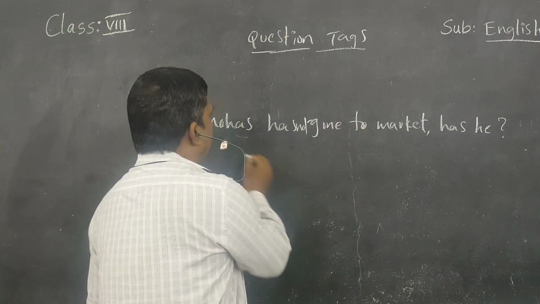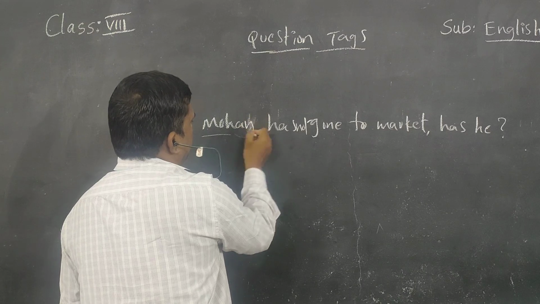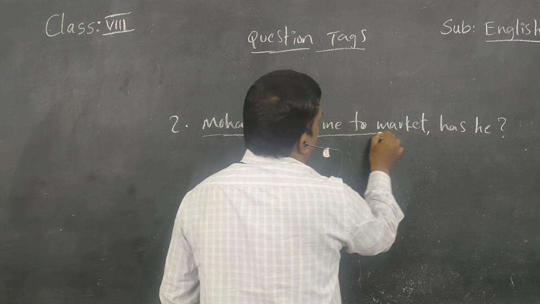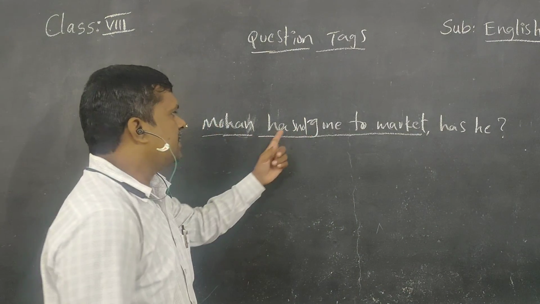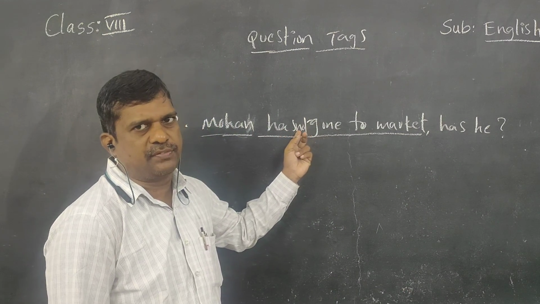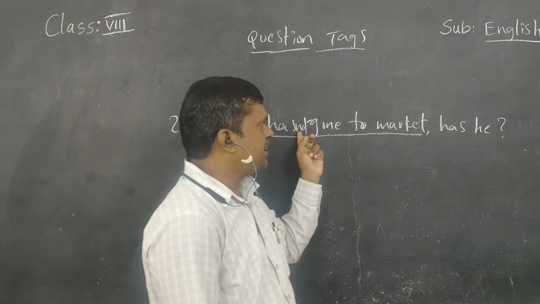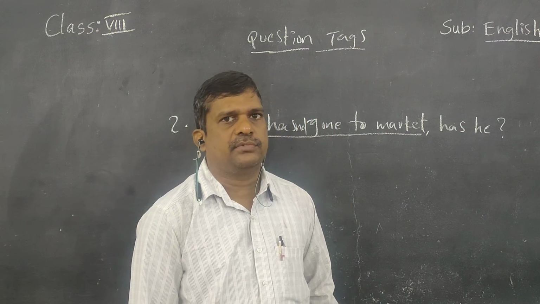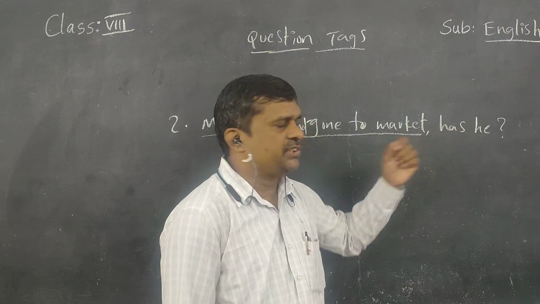It is a negative statement. Here Mohan has not gone to market. So has not. Here a negative statement is given. Since a negative statement is given here, we have to use a positive question tag.